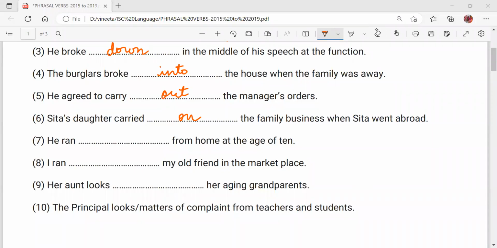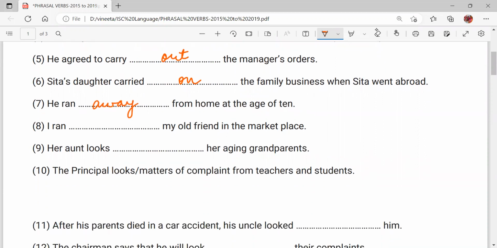He ran dash from home at the age of 10. He ran away from home. वो घर से भाग गया at the age of 10. I ran dash my old friend in the marketplace. I ran across. Now please understand, run across means happen to meet. Okay, किसी से suddenly टकरा गए, कोई हमारे सामने आ गया. So I ran across my old friend in the marketplace.